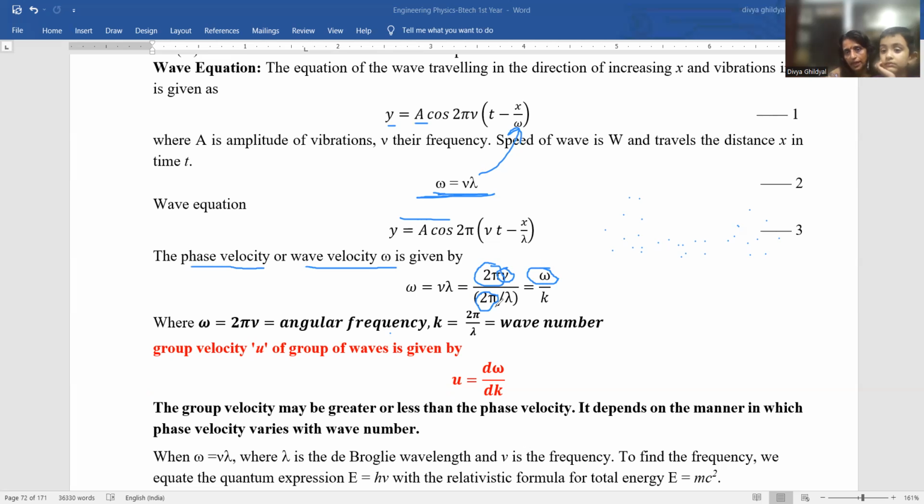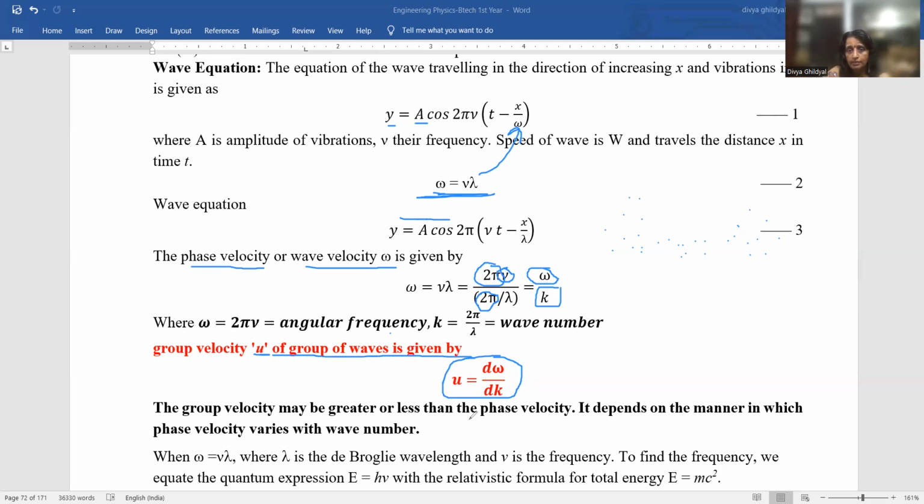So this becomes multiplying and dividing by 2 pi. We introduce the wave number k also, which is mathematically given by 2 pi by lambda. So I have just played a very short trick of multiplying and dividing it by 2 pi and writing it in terms of omega divided by k. Group velocity u of a group of waves is given by d omega by dk. That is why I made you multiply and divide by 2 pi.